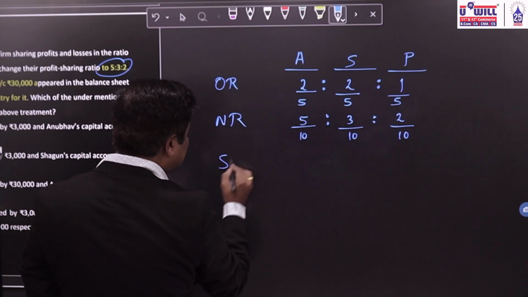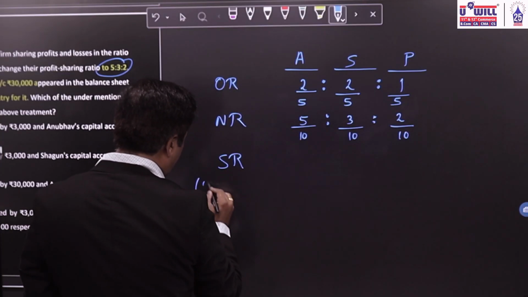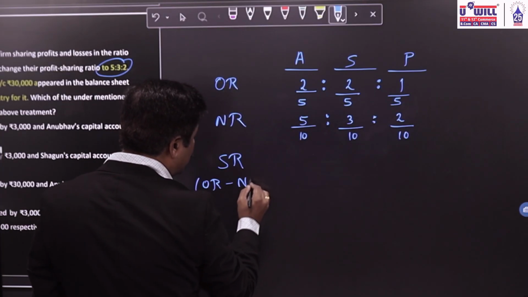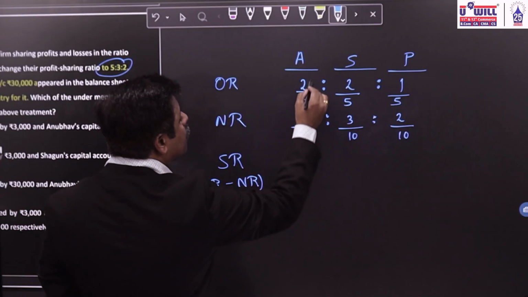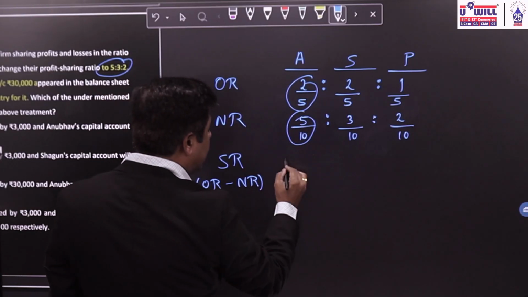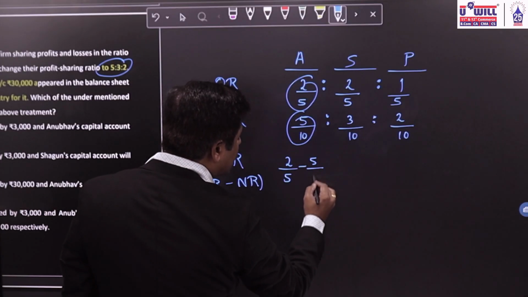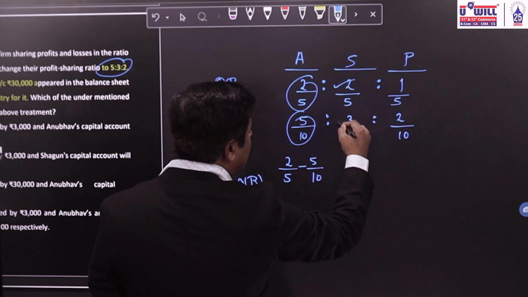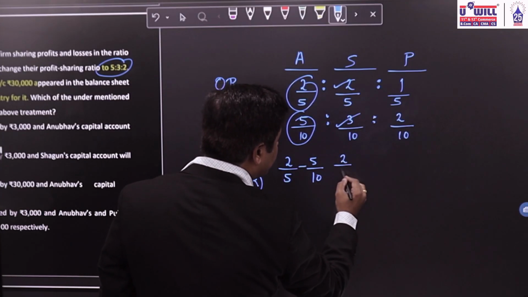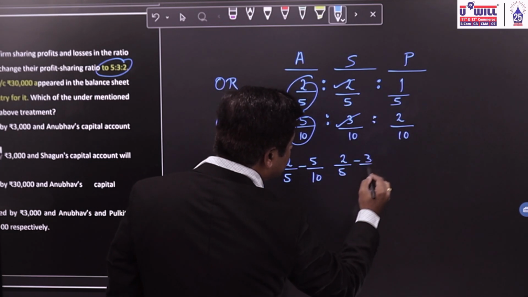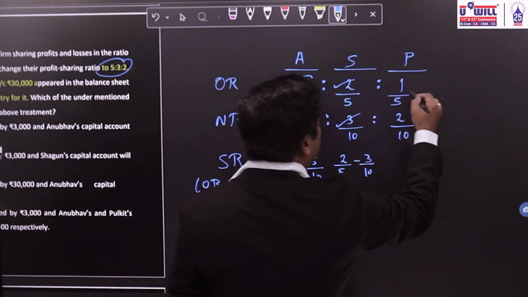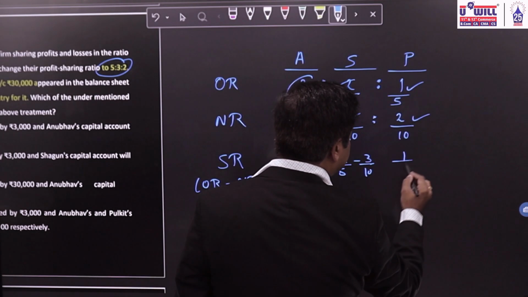Now, how would you find the sacrifice ratio? Old ratio minus new ratio. 2 by 5 minus 5 by 10. Similarly here, 2 by 5 minus 3 by 10. And here, 1 by 5 minus 2 by 10.